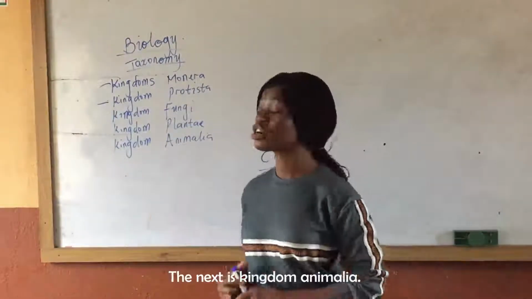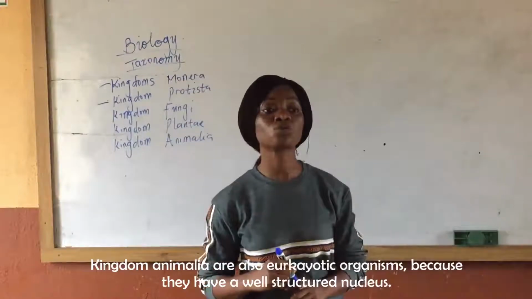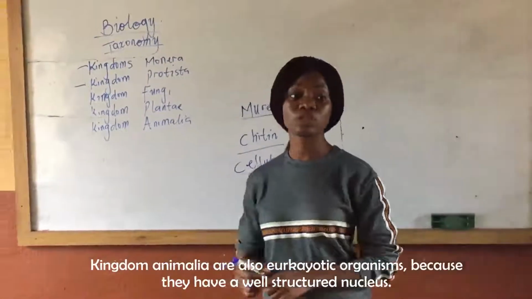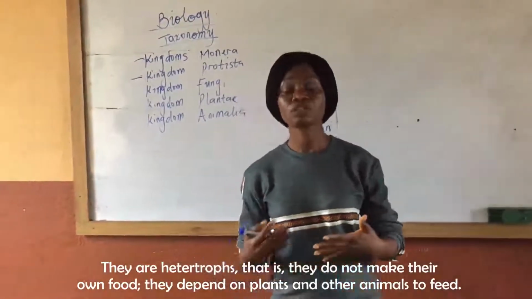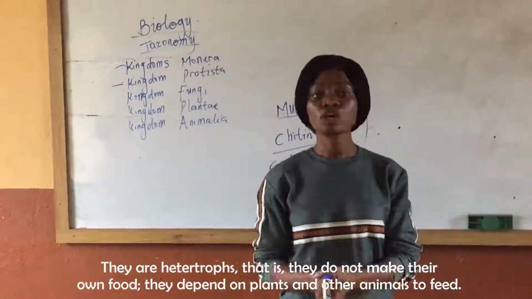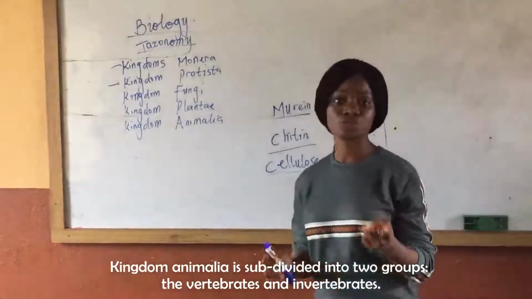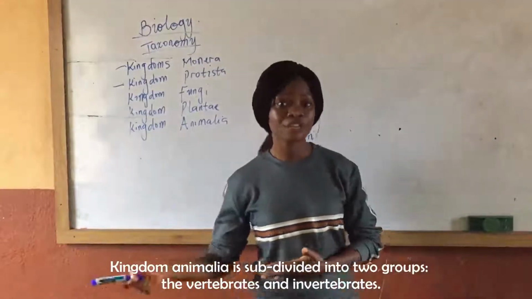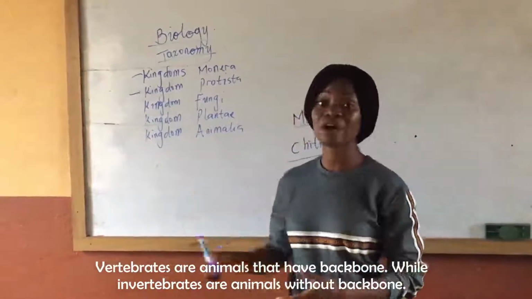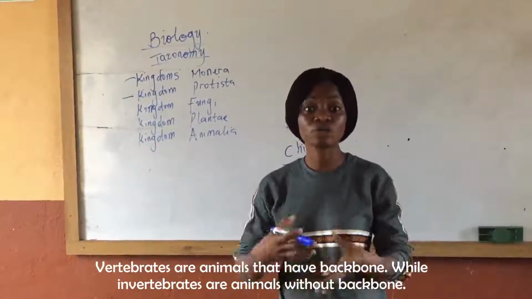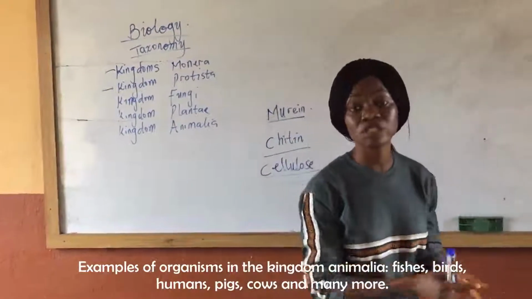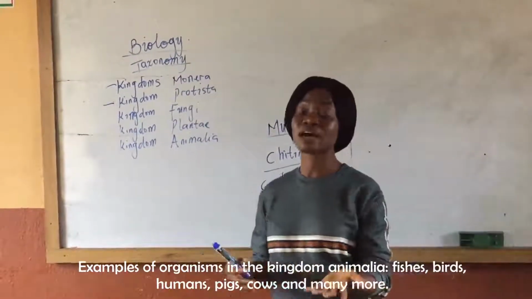We'll go to the next one, the kingdom Animalia. The kingdom Animalia are also eukaryotic organisms, having a well-structured nucleus. They are heterotrophs, meaning they don't make their own food. Like I said earlier, they depend on plants as well as other animals to feed. The kingdom Animalia is subdivided into 2: the vertebrates and the invertebrates. Vertebrates, as we all know, are animals that have backbones, while invertebrates are animals without backbones. Examples of organisms in the kingdom Animalia are the fishes, the birds, humans, pigs, cows, and so on and so forth.